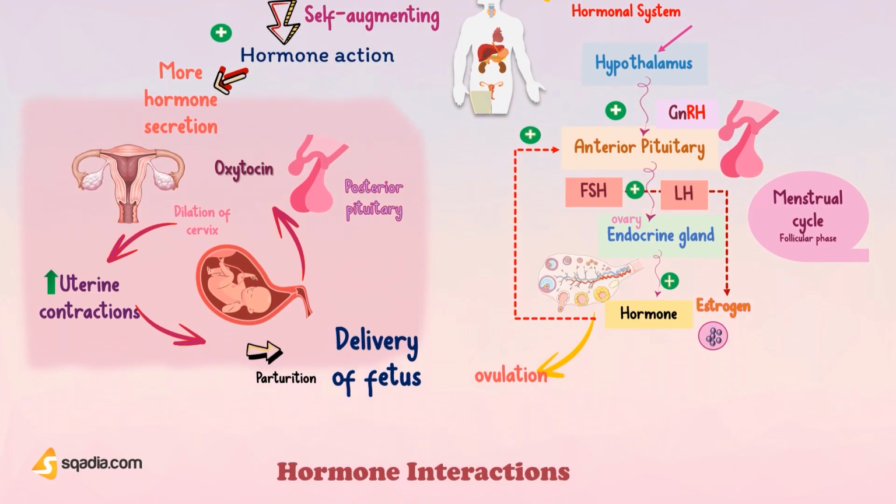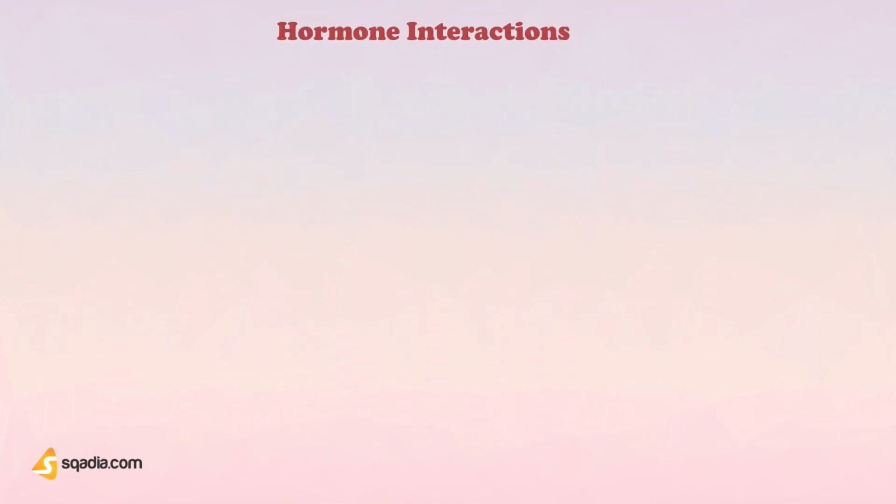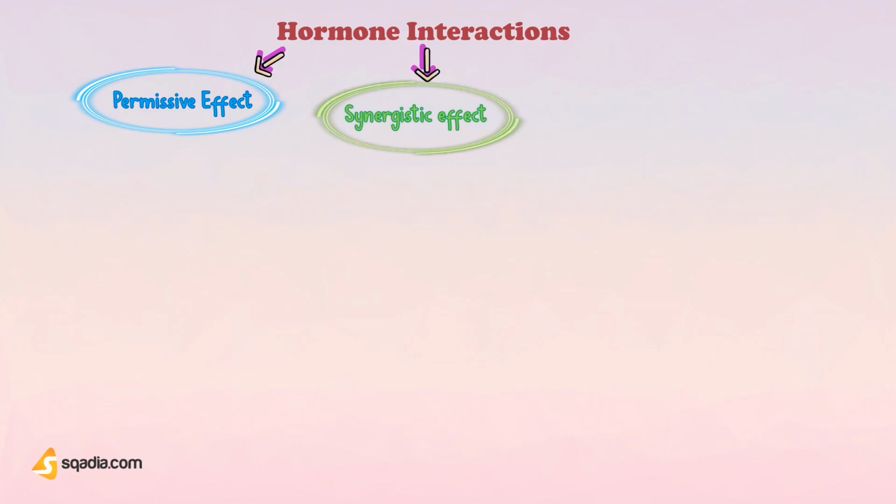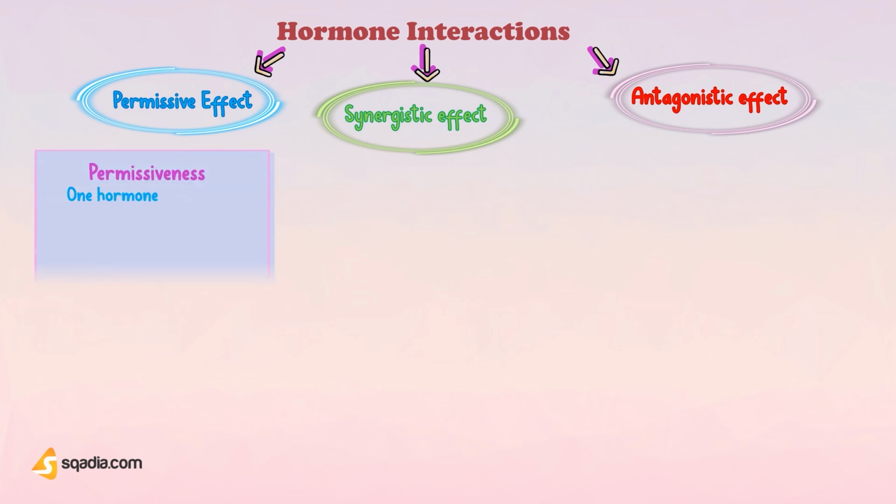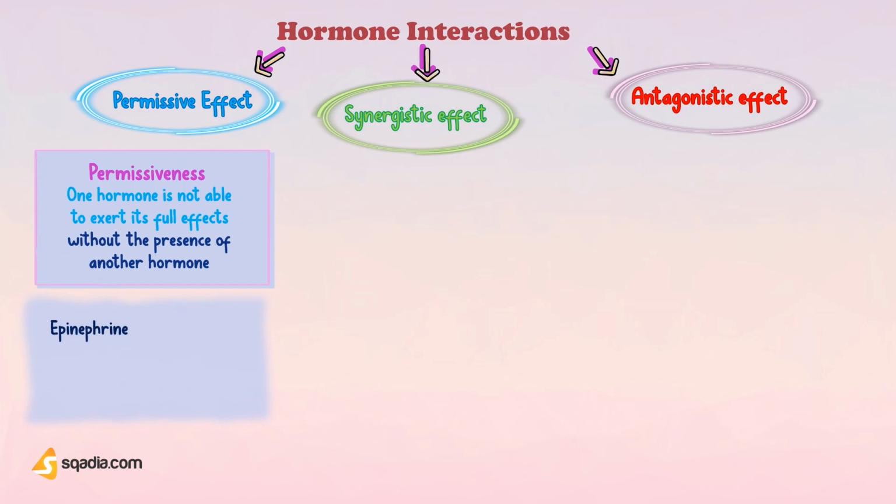Remember that multiple hormones may act on the same target cells at the same time, often with unpredictable reactions. There are three basic types of hormone interactions: permissive effect, synergistic effect, and antagonistic effect. Let's first discuss permissiveness. This is when one hormone is not able to exert its full effects without the presence of another hormone. For example, epinephrine alone only weakly stimulates lipolysis, meaning a breakdown of triglycerides, but when small amounts of thyroid hormones T3 and T4 are present, the same amount of epinephrine stimulates lipolysis much more powerfully.